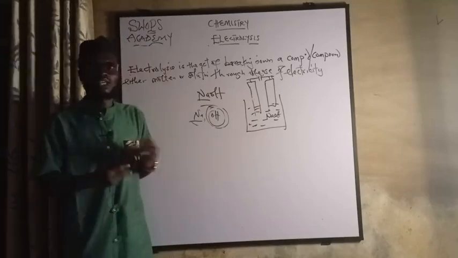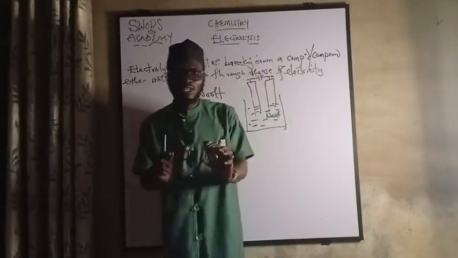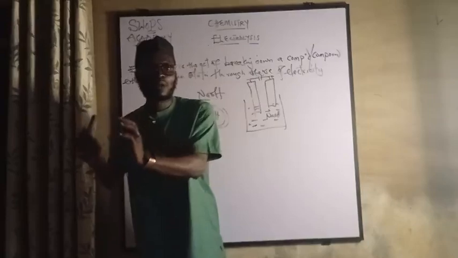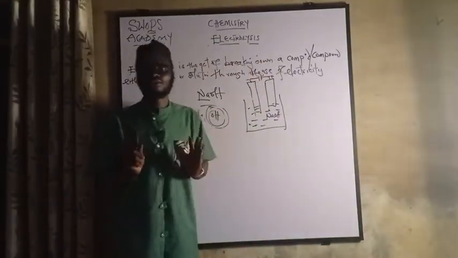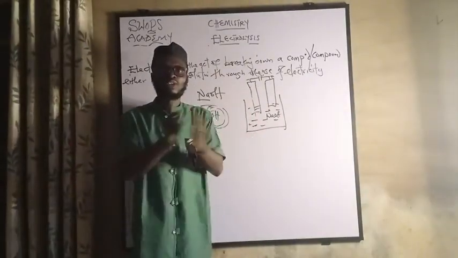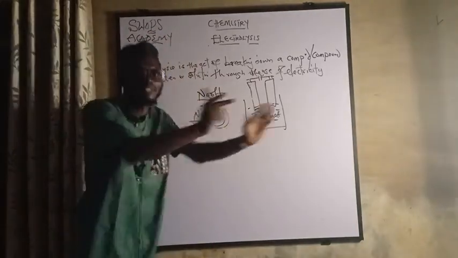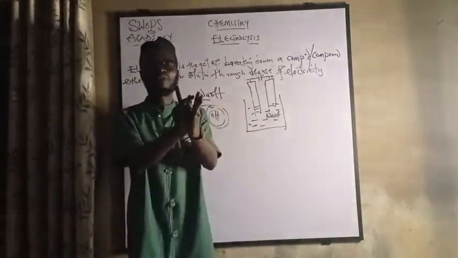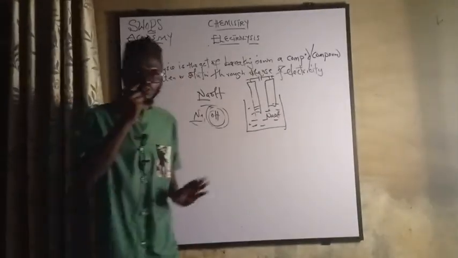Is that noted? So let's recap. Electrolysis is the process in chemistry that involves the art of breaking a compound down through the use of electricity, to dissociate them, to make them undergo ionization, meaning they should be separate. They shouldn't be bound together again. That is electrolysis. I hope you've taken that.